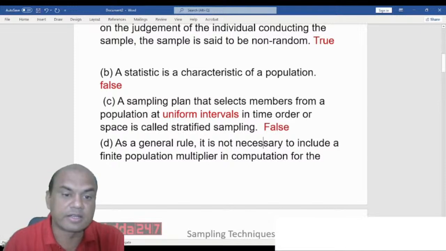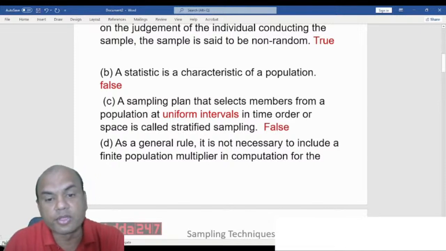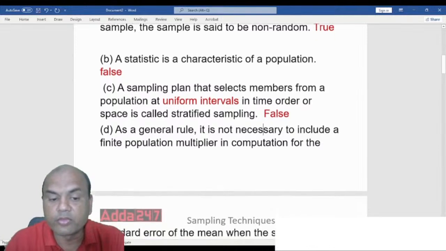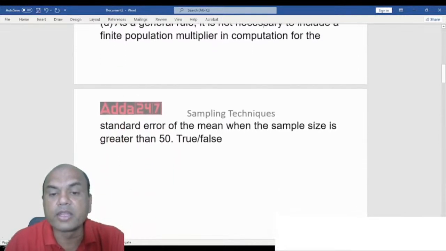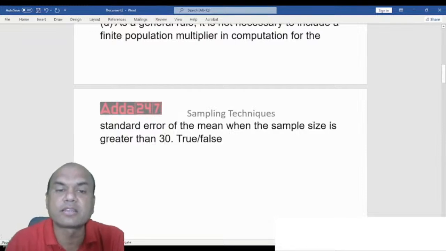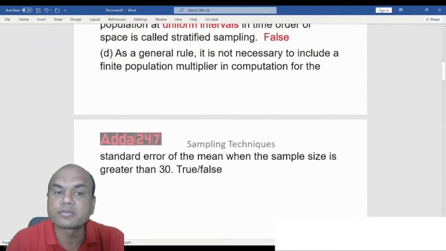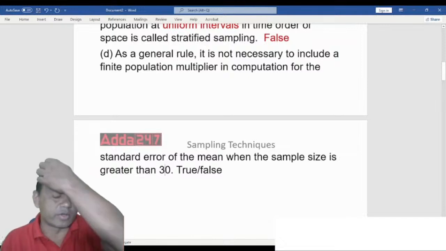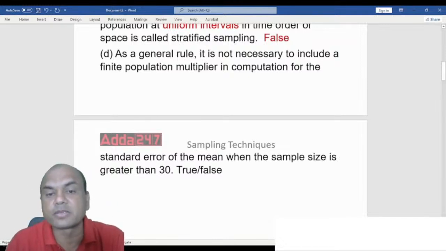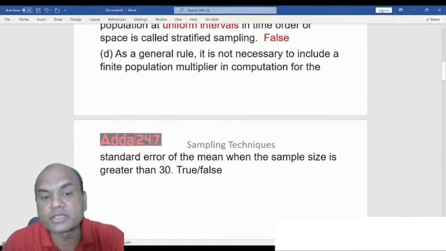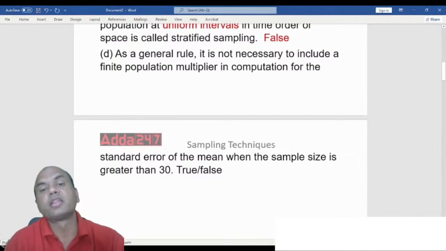Next one. As a general rule, it is not necessary to include a finite population multiplier in computation for a standard error of the mean when the sample size is greater than 50. Let me change this. Let me make it when the sample size is greater than 30. So now give me the answer. As a general rule, it is not necessary to include a finite population multiplier in computation for a standard error of a mean when the sample size is greater than 30. Now tell me the answer.